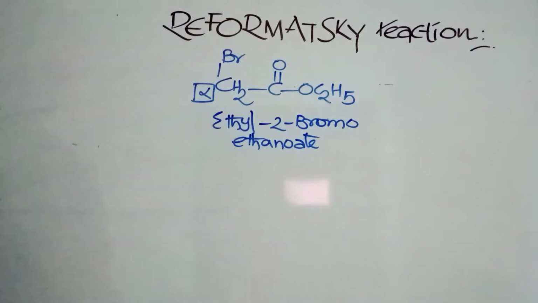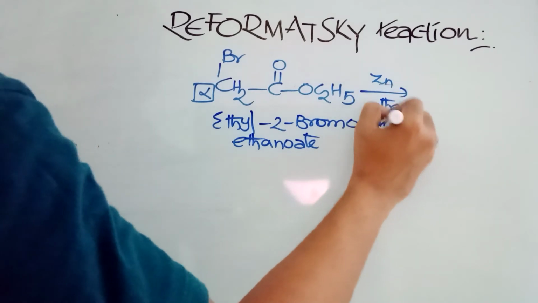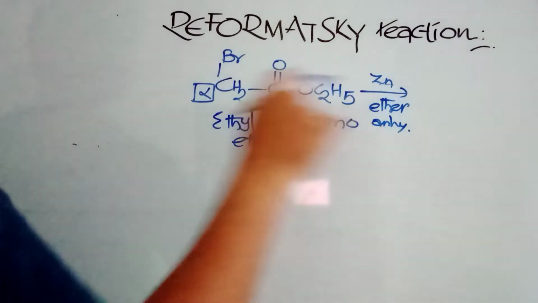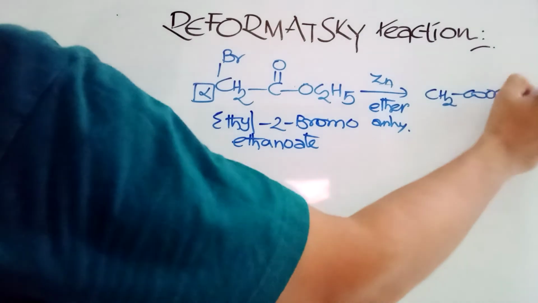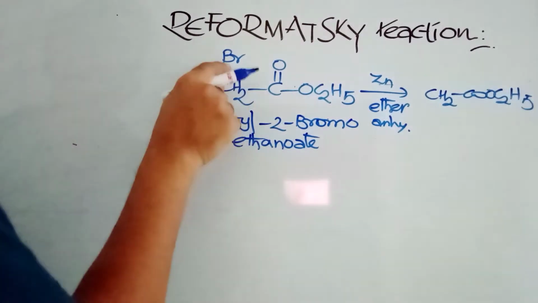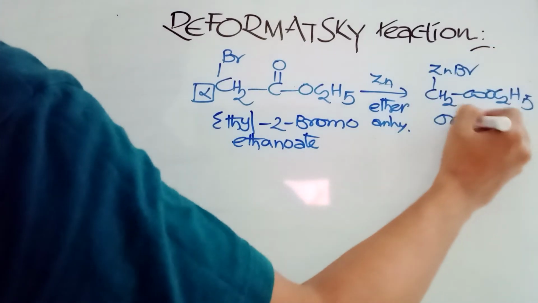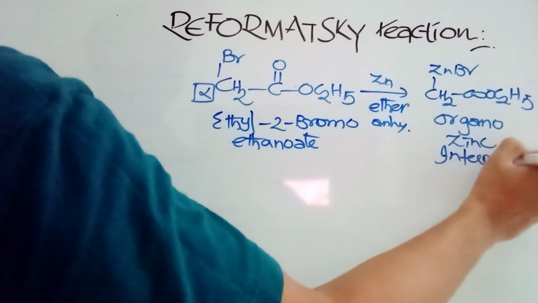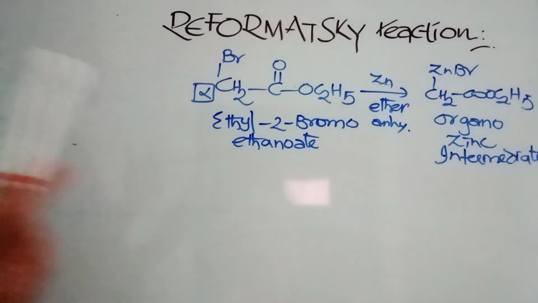Name of this compound. When this is treated with zinc in presence of anhydrous ether, an organometallic intermediate is going to be formed. So you see CH2COOC2H5, this I am writing as it is without any change. This bromine, zinc, ZnBr. Organozinc intermediate you can call this. For every compound there is no need to give the name. You can give like this: organozinc intermediate is the product formed.